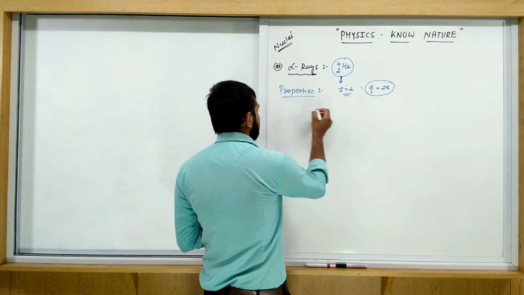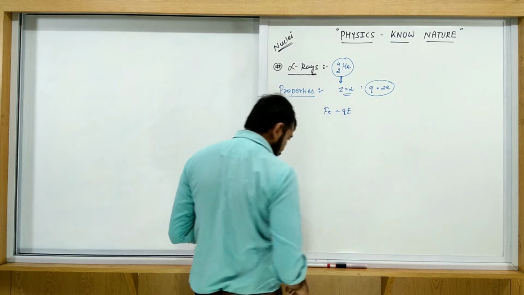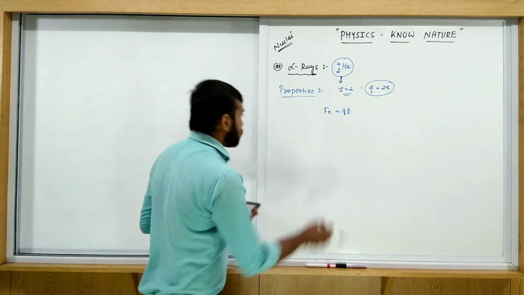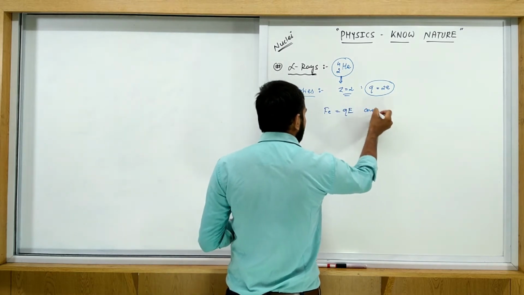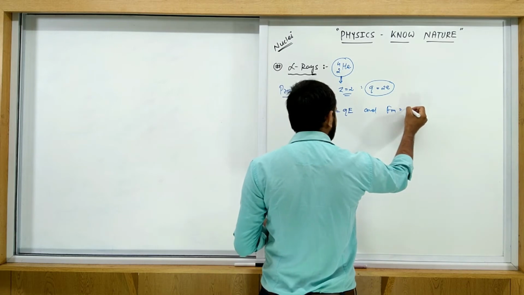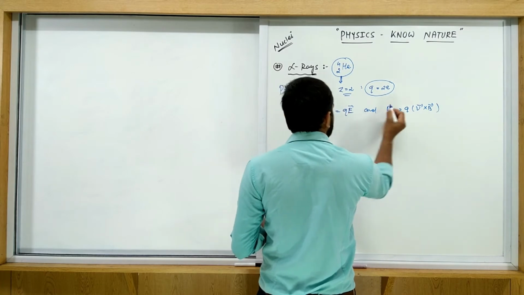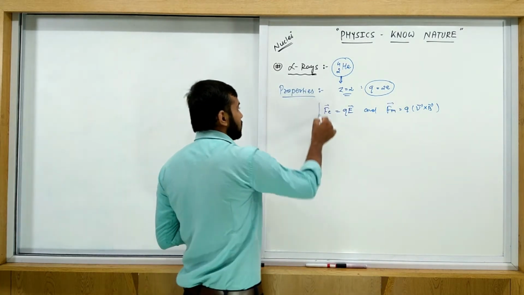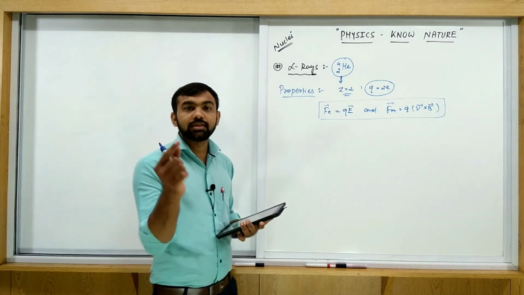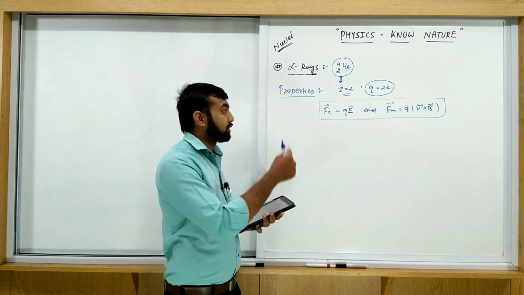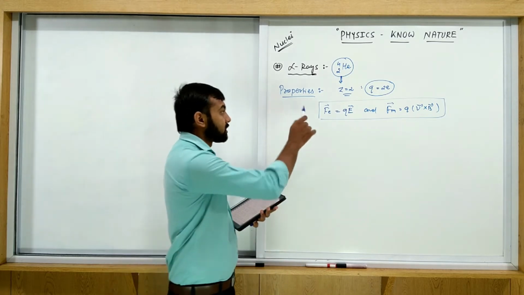Electric force is equal to QE and magnetic force is equal to Q into V cross B. So this much force is applied on the alpha rays, and due to this force the alpha rays are deflected by the electric field and magnetic field both. Write down this one in your books. This is the reason why it is deflected.